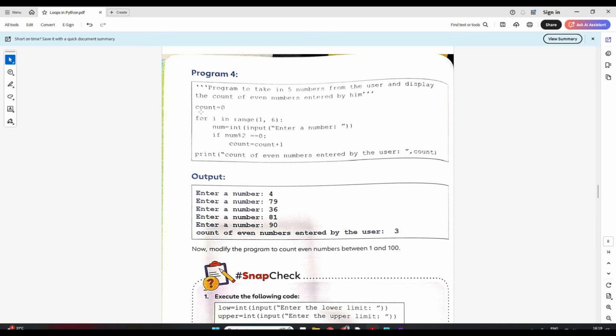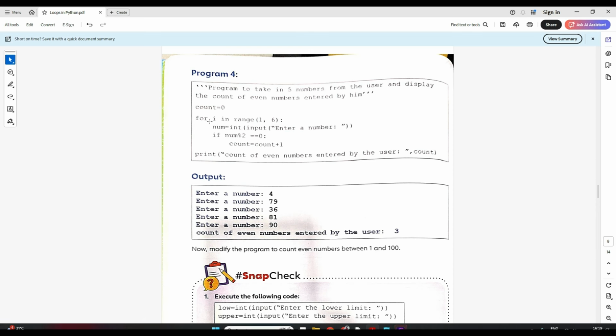So again the same thing. See, I have to input 5 numbers from the user. So I'll put this in a loop again, because one by one I'll enter the number and I'll check whether it is an even number or an odd number, right?